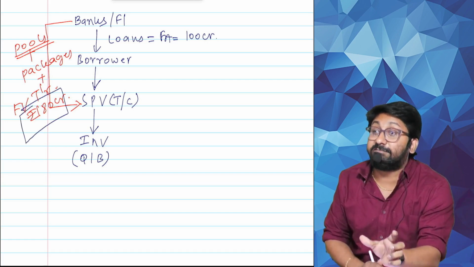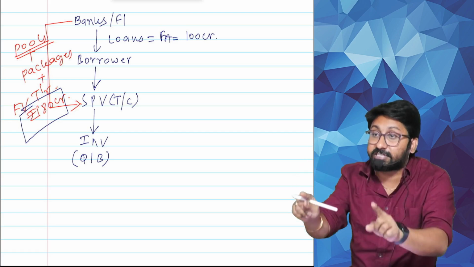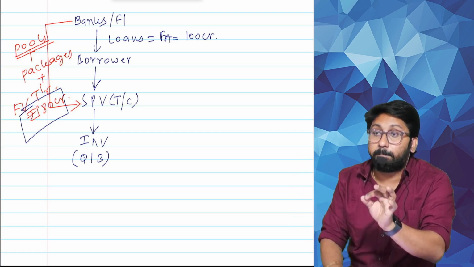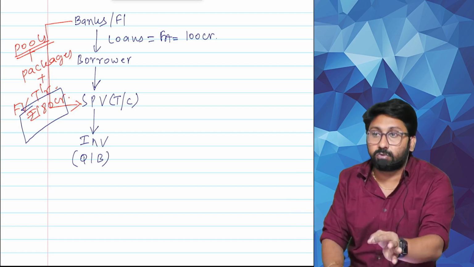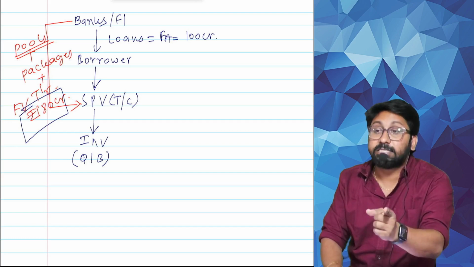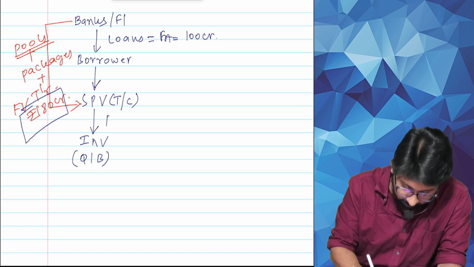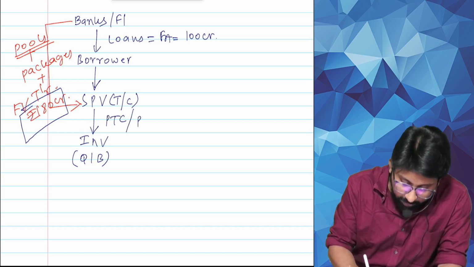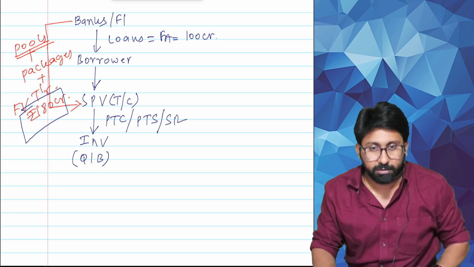180 crores worth. At some face value, they will create a document called a pass-through certificate or pass-through security or security receipts. Any name you can call.